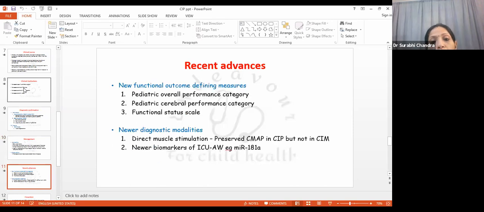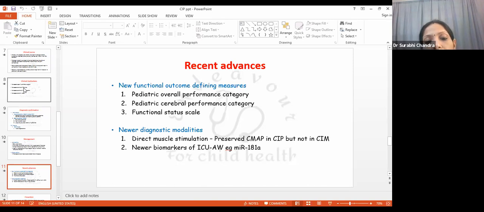Then there are certain advances in the management of CIP. Actually, there have been certain new scales which have been devised to assess the level of morbidity which the patient is suffering from. And these are referred to as functional outcome defining measures. And these are 3 scales. First is the pediatric overall performance scale. Then there is pediatric cerebral performance category. And finally, there is functional status scale.